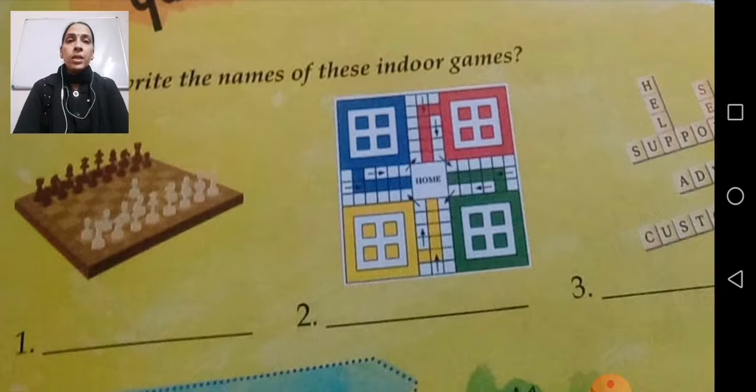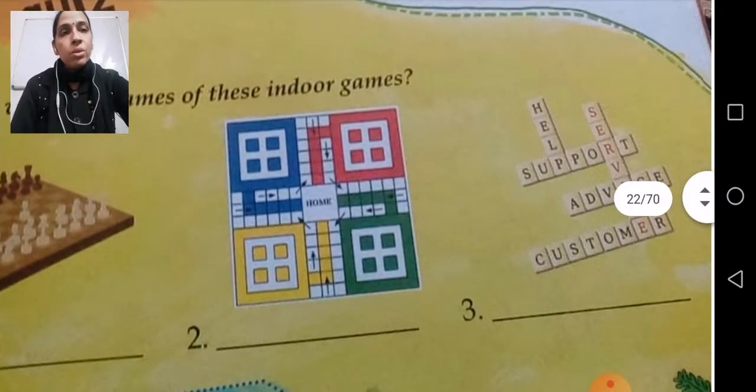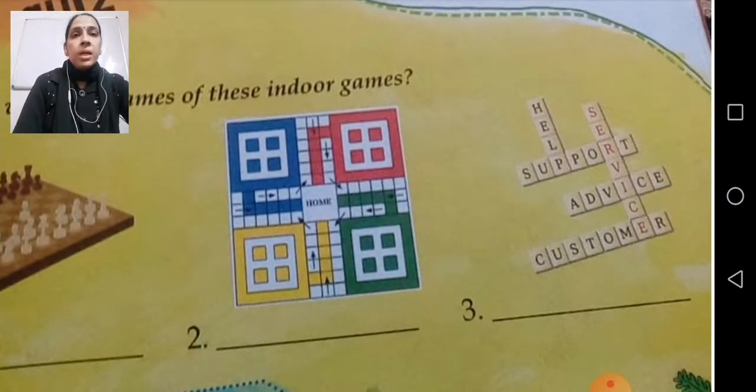Now this chess is played in different categories also, and a certain set of rules is there for playing chess. Now the next indoor game is Ludo. Though you are all aware of it, you might have all played Ludo. And the third one is Scrabble. Word Scrabble, making words with different alphabets.